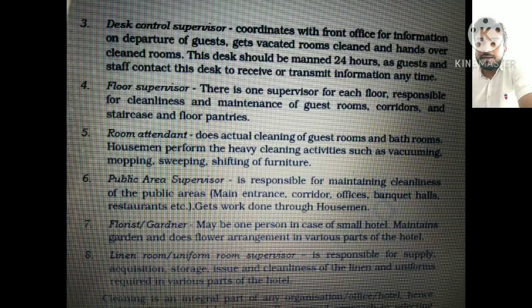Now cleaning is an internal part of any organization, office or hotel. Hence it involves planning and having a well organized approach in selecting staff with practical housekeeping operational skills, with correct cleaning procedures and skills to do the task well under a qualified supervisor to ensure quality services. So in order to give quality service, there should be skilled staff. Highly qualified is sometimes not necessary, but highly skilled is very much necessary for these purposes.